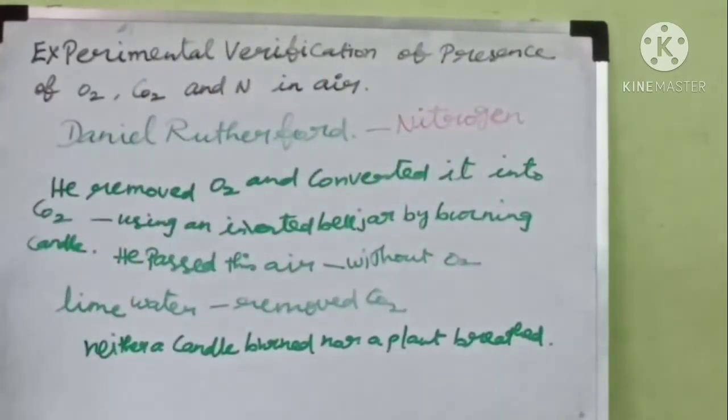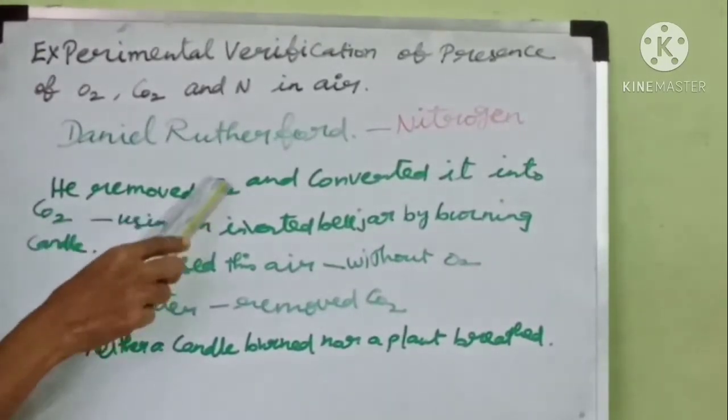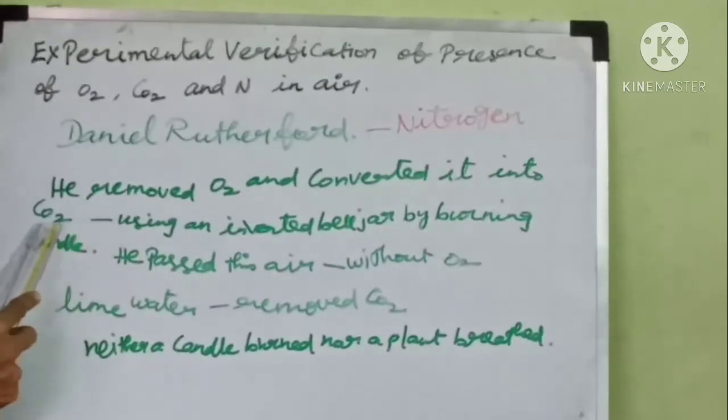Now children, we are going to see a test for carbon dioxide present in the air. Take some lime water in a glass tumbler and take a straw. Through the straw you have to bubble some air.